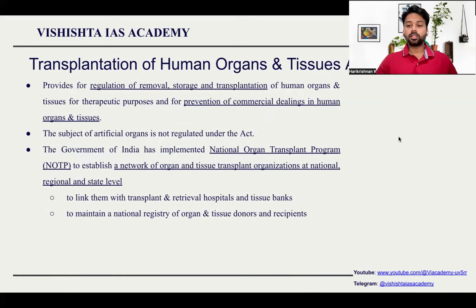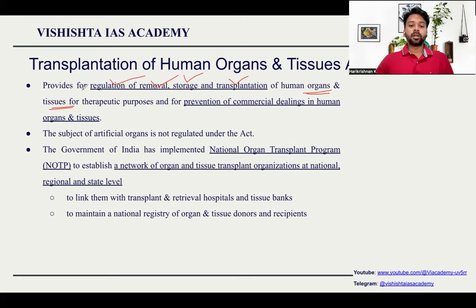Transplantation of Human Organs and Tissue Act, passed in 1994. We need to know the basics only. We don't have to get into the details. So what exactly does this act provide? It provides for regulation of removal, storage, and transplantation of human organs and tissues also. When someone is donating organs, how will you remove them? How will you store them? And how to transplant them to another person? Everything is provided in the act.